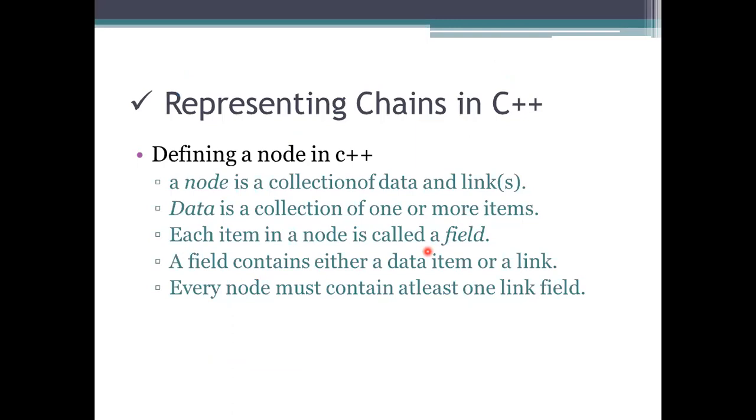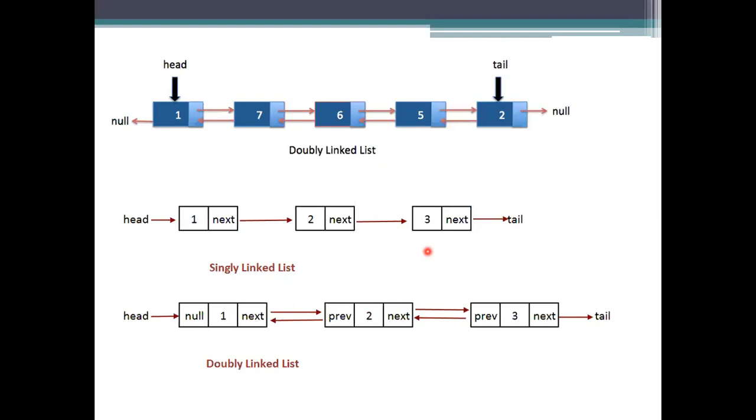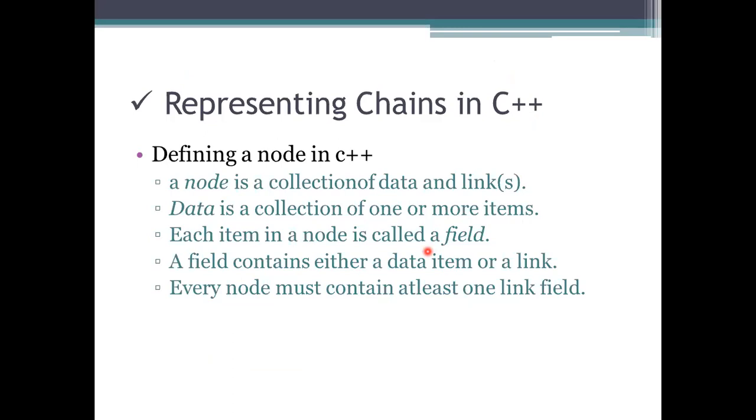Next, how we represent the chains or the list in C++. Like how we create a node and how we access the nodes, likewise we need to study here. So the first thing is defining a node in C++. As I said, we create a node, access the node, and store the node; all these are being done in an oral manner, that is, we are explaining how it is given to our compiler, or how we are going to execute it. We need to write a piece of code to create a node here.